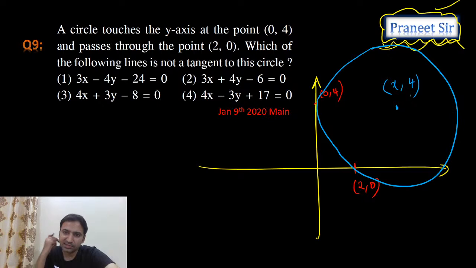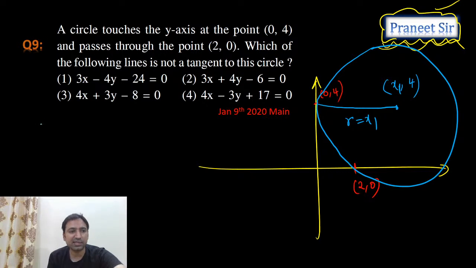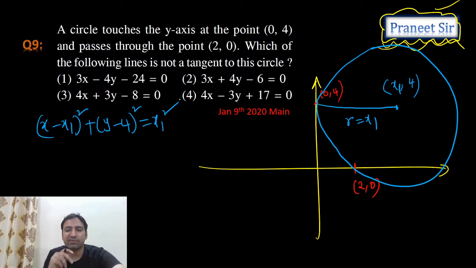The center is (x1, 4). In this case, the radius is equal to x1 only. So now can I calculate the circle equation? The required circle equation is (x minus x1) whole square plus (y minus 4) whole square equals x1 square. That's what we're getting.